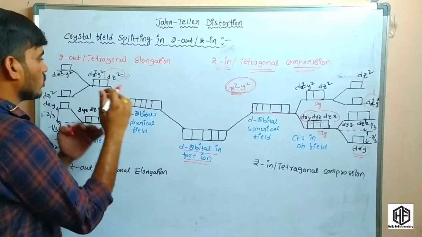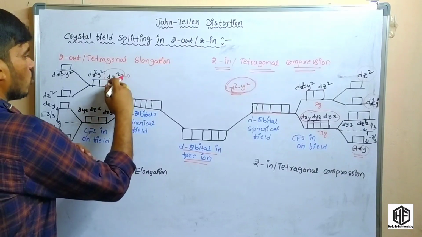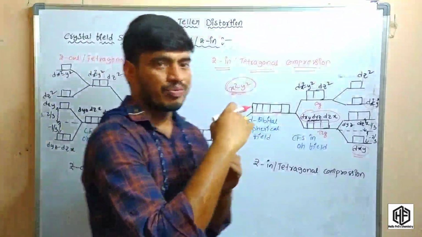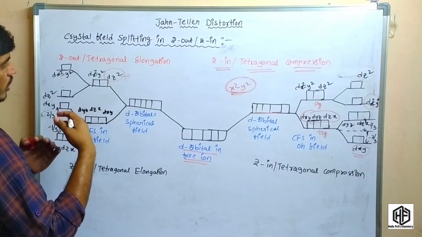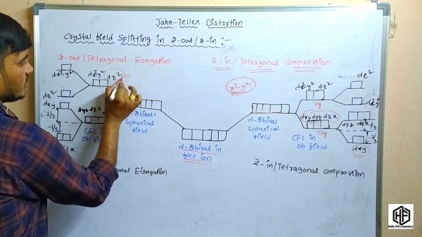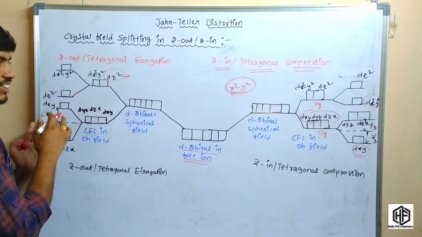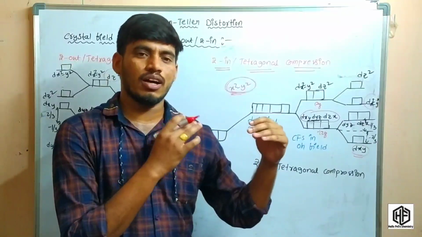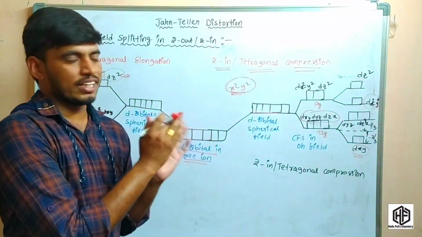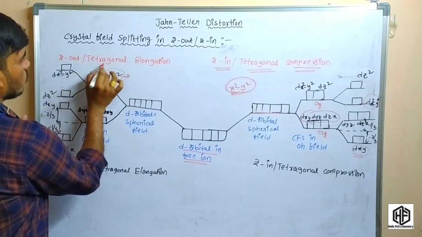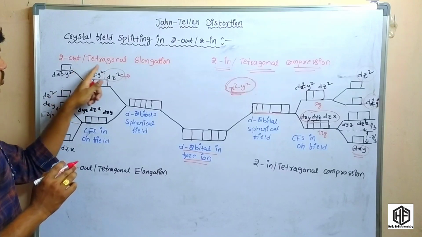So the ligand electrons and metal cation electrons are close to each other. This repulsion takes place. So the z axis is along the metal cation, and it moves away from the metal cation. So the z axis moves away from the metal cation, but the ligands present in the x and y planes are close to the metal cation. So in that case, this is the Z out, tetragonal elongation.